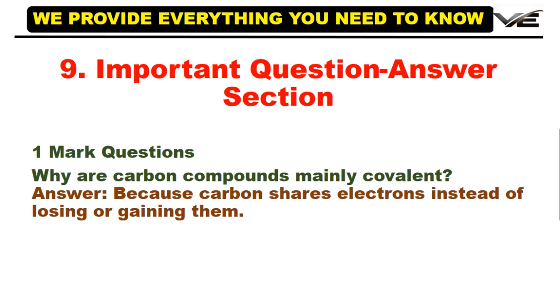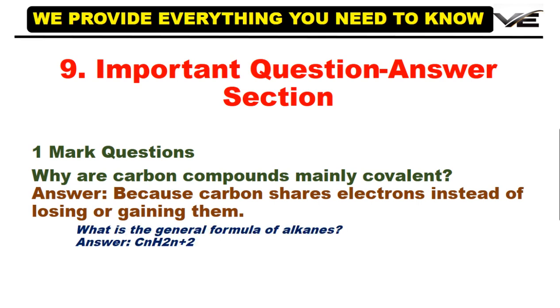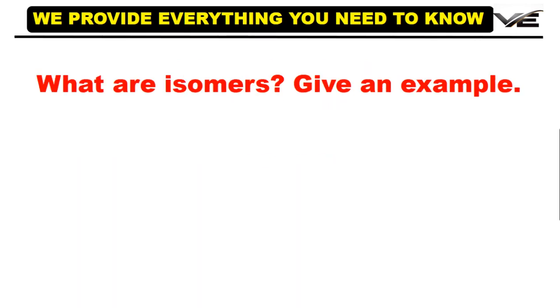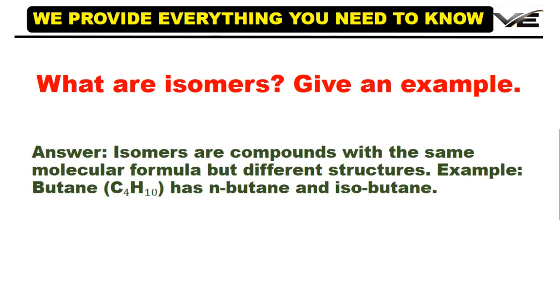Here are some important questions and answers. Why are carbon compounds mainly covalent? Because carbon shares electrons instead of losing or gaining them. What is the general formula of alkanes? Answer: CnH2n+2. What are isomers? Give an example. Isomers are compounds with the same molecular formula but different structures. For example, butane C4H10 has n-butane and isobutane.